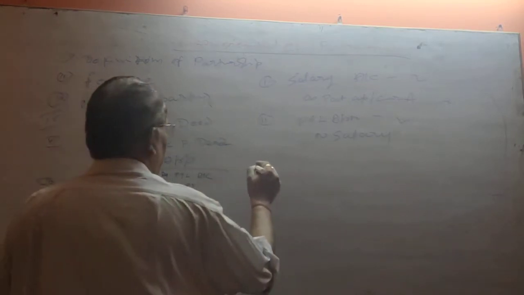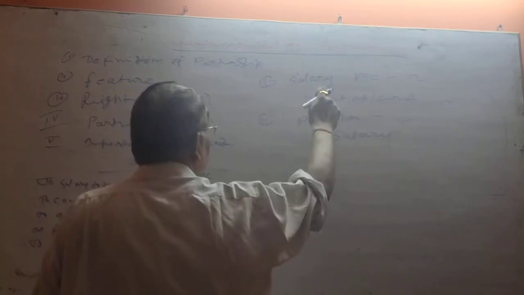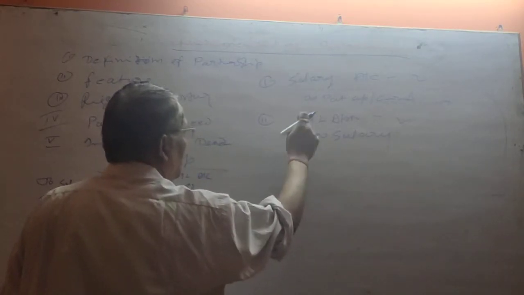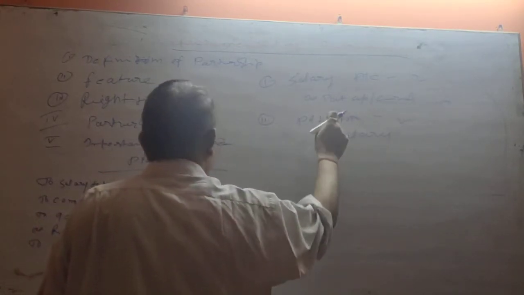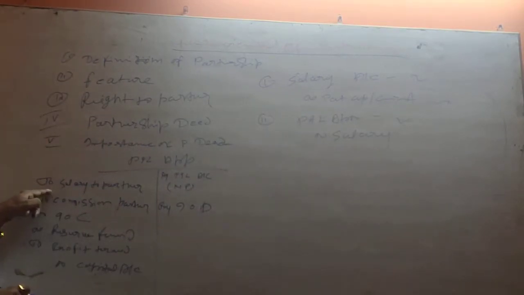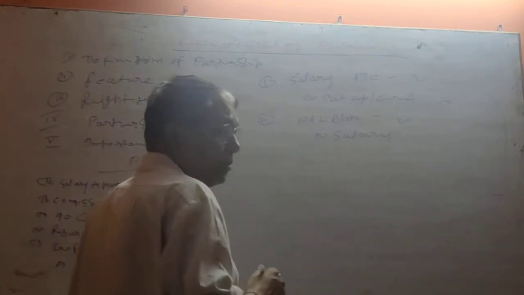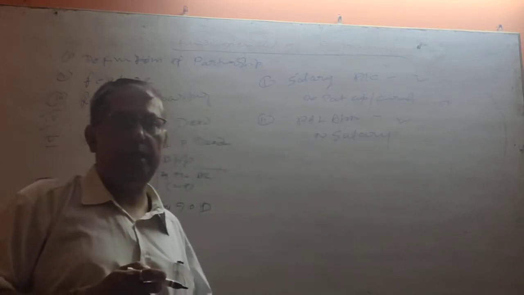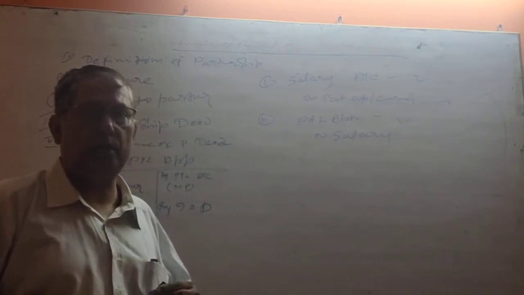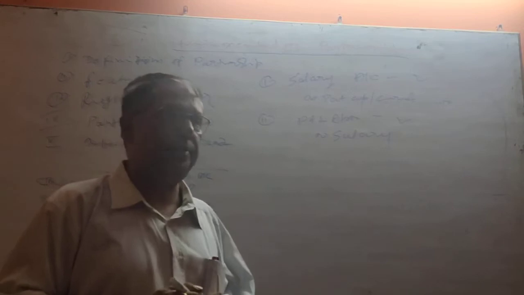Second, salary account debit to partners' capital account, and the P&L appropriation account debit to salary account. That is why the P&L appropriation to salary we have posted here, salary to the partners. Next, in the examinations the question may ask, for 2 marks, what is the opening entry and what is the closing entry.